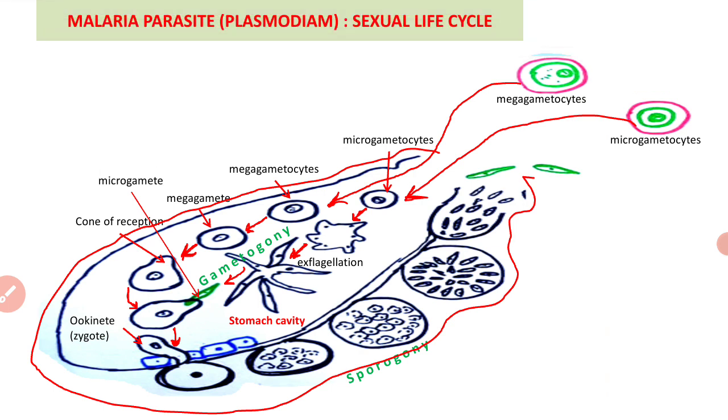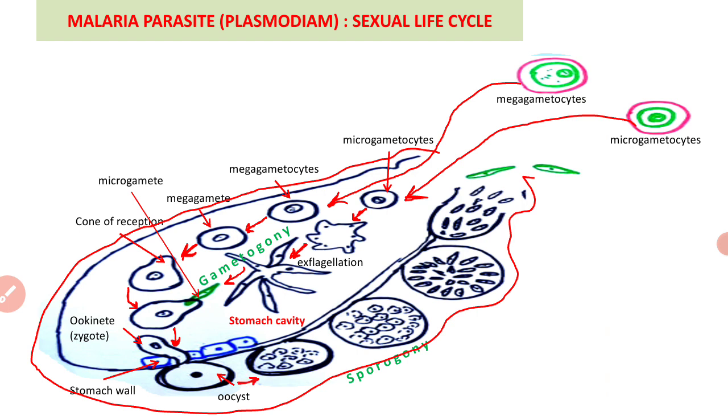These oocysts grow in size, and we can now see them on the outside of the midgut or stomach as transparent rounded structures. These may be 50 or more in number.